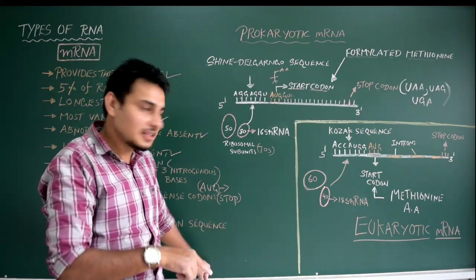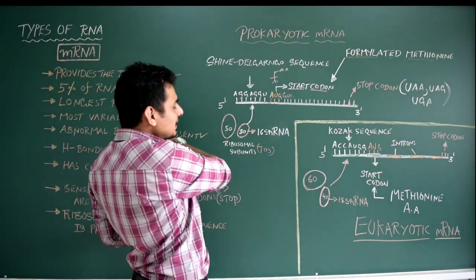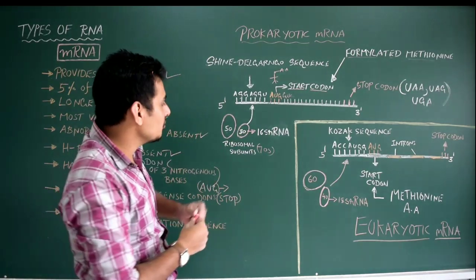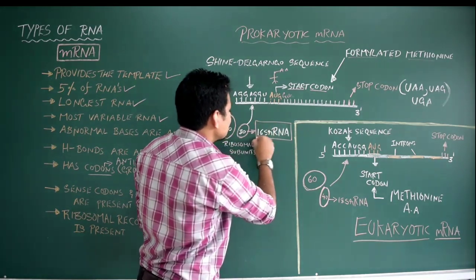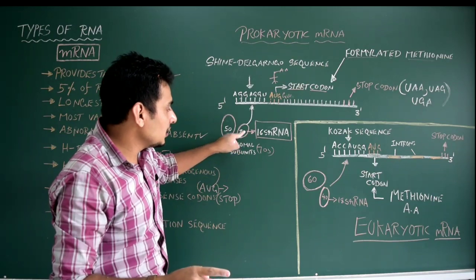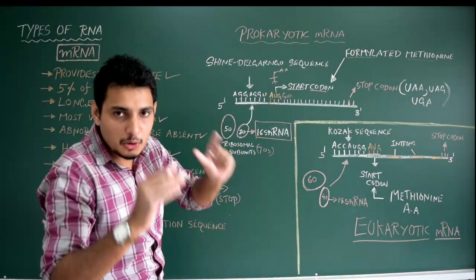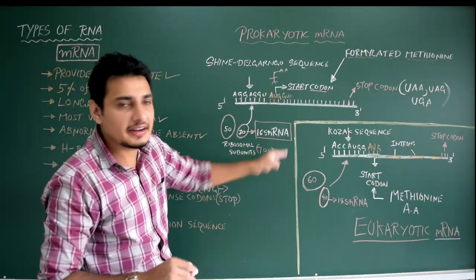Correct? Ribosomal RNA makes the ribosomes. Particularly, the 30S ribosomal subunit is mainly made up of 16S rRNA. Note this point. In prokaryotes, the smaller subunit mainly contains 16S ribosomal RNA.